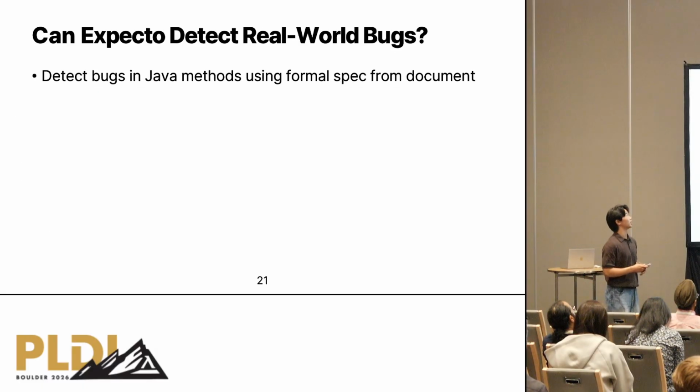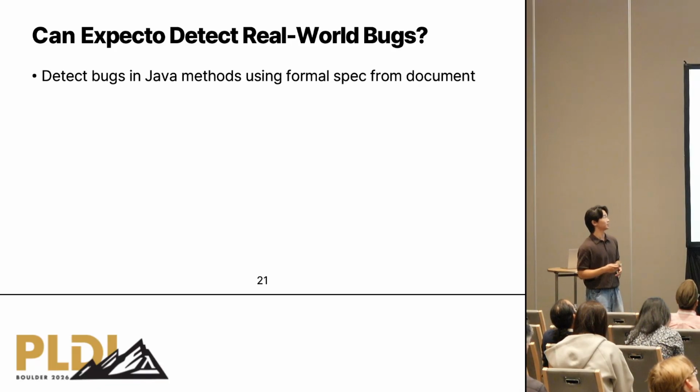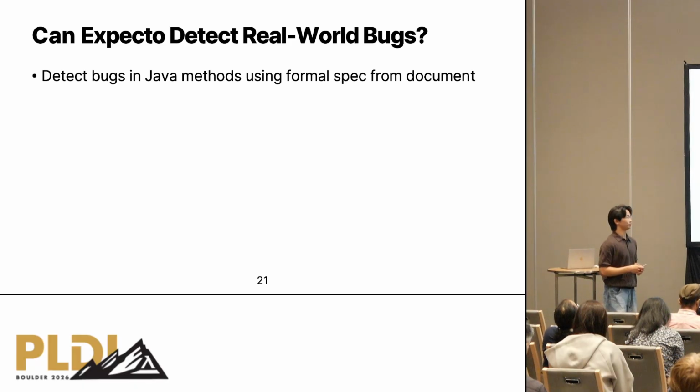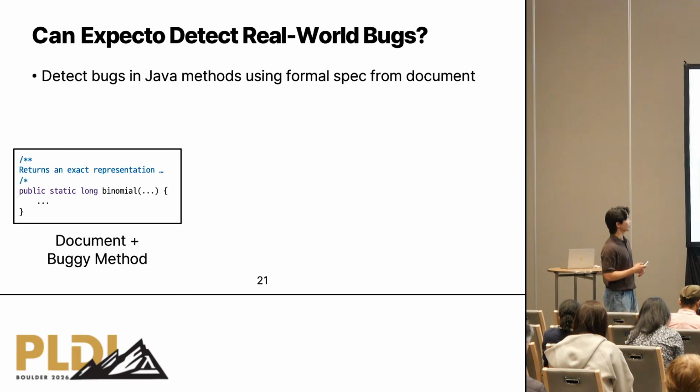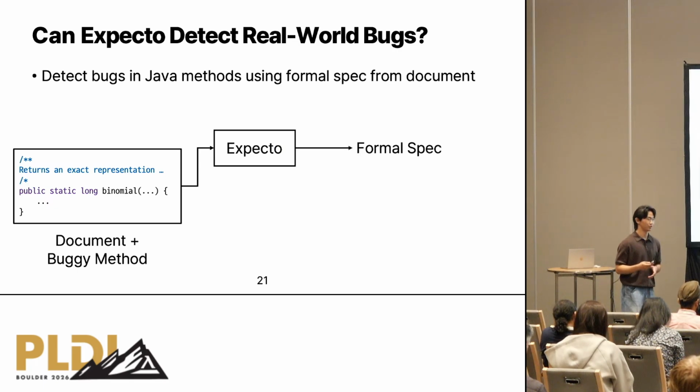The second question is, can Expecto detect real-world bugs? In this experiment, we checked whether Expecto-generated specifications can detect known bugs in Java methods. Specifically, we provide the Javadoc and buggy methods to Expecto and generate a formal specification.